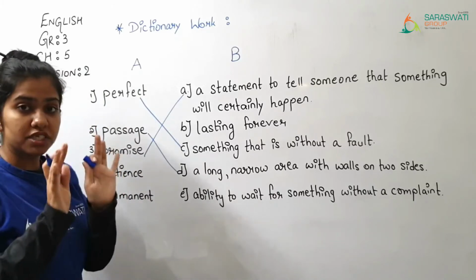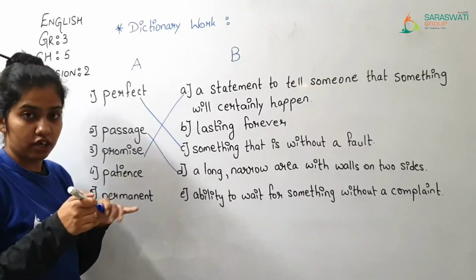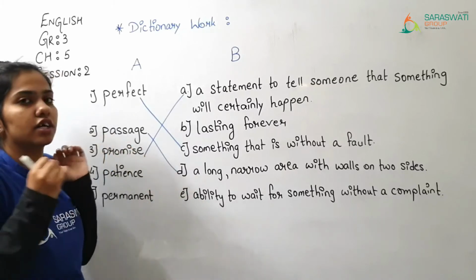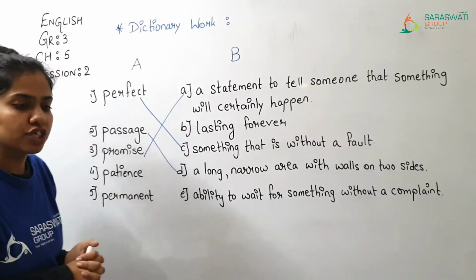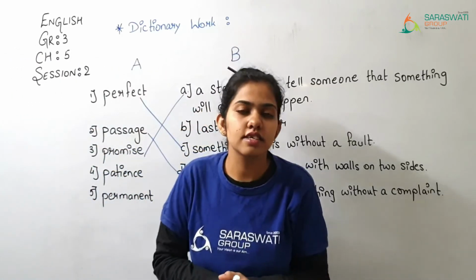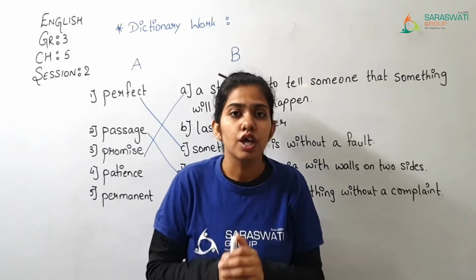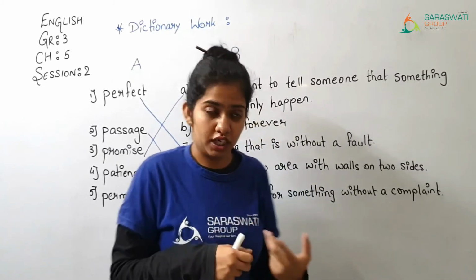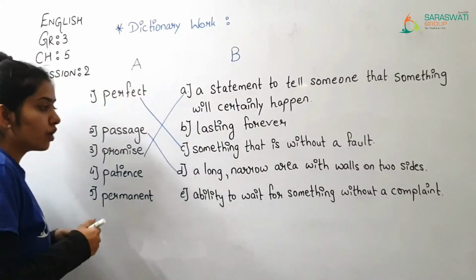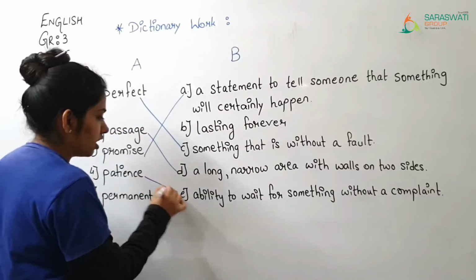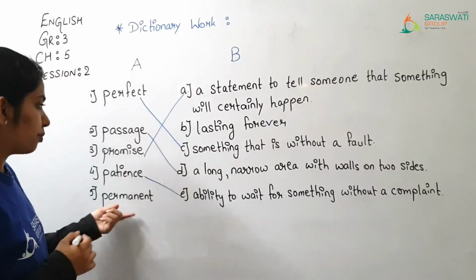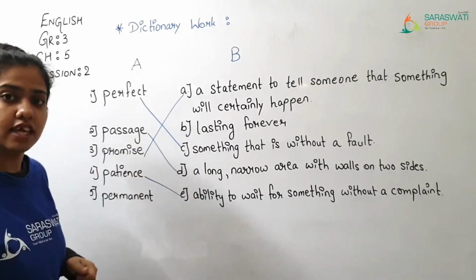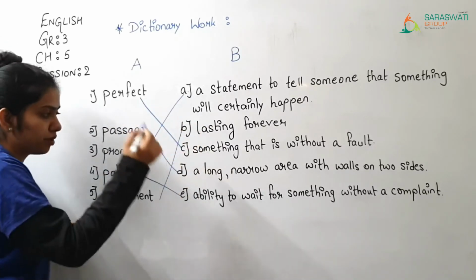Then patience means एकदम धीरज रखना, right? So that is ability to wait for something without a complaint. अपने में ऐसी ability होनी चाहिए कि आप एकदम शांति से किसी का भी वेट करो without doing any kind of a complaint किए बिना. Then permanent means lasting forever, जो हमेशा तक आपके साथ रहे, lasting forever, that is permanent.